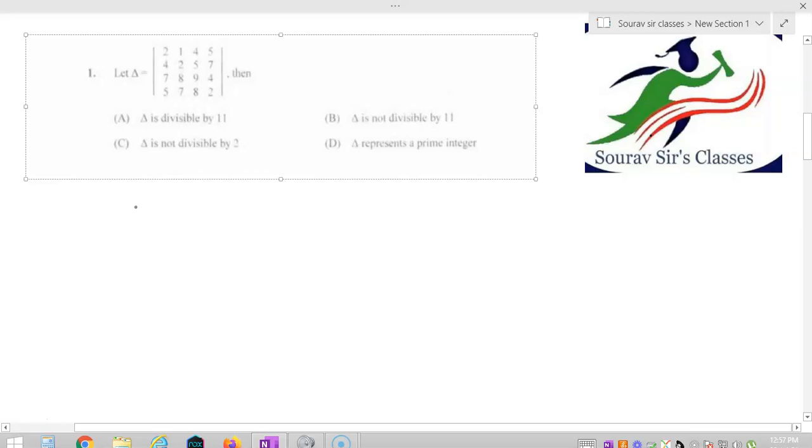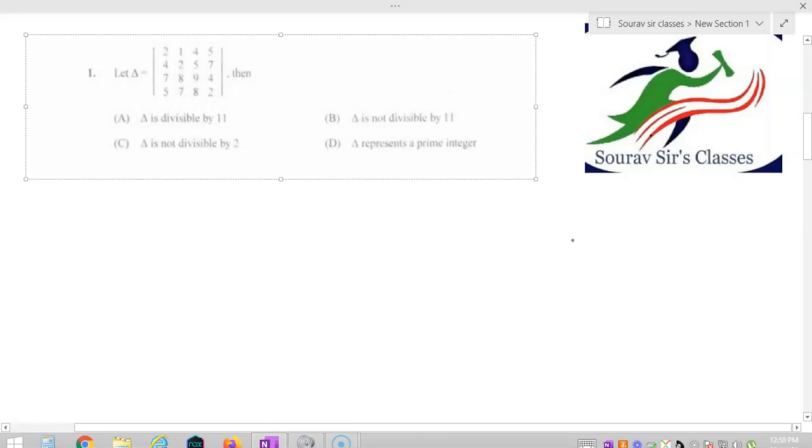If you observe the options carefully, the first option says that delta is divisible by 11 and the second option says that delta is not divisible by 11. The third option says that delta is divisible by 2 and the fourth says that delta is a prime integer. What are the possibilities of delta? Either delta is divisible by 11 or delta is not divisible by 11. So we can discard options C and D before starting the question.